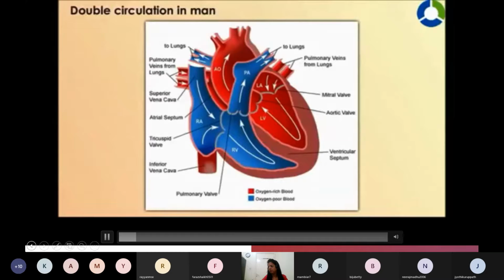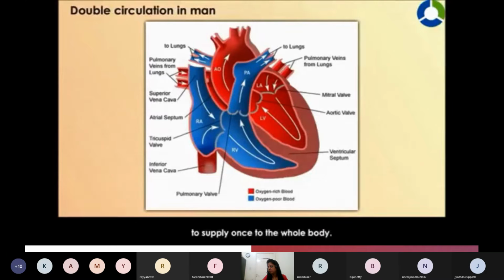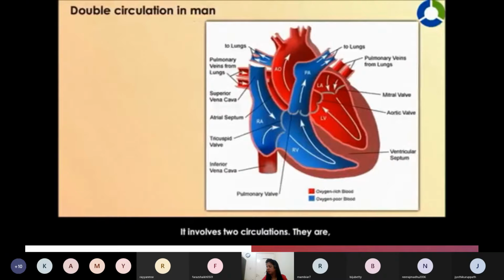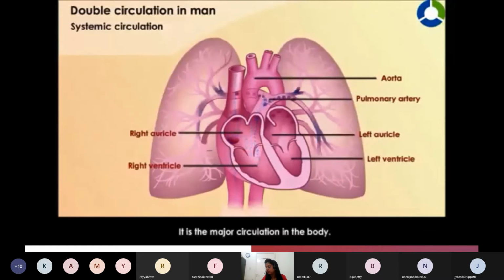Circulation in man. Human heart has double circulation, which means that blood passes through the heart 2 times to supply once to the whole body. It involves 2 circulations. They are systemic circulation and pulmonary circulation. Systemic circulation is the major circulation in the body.